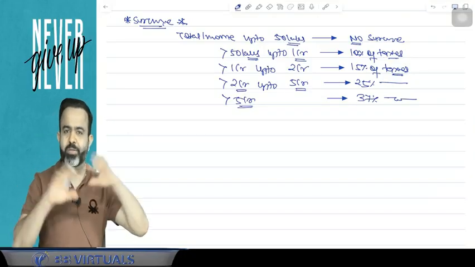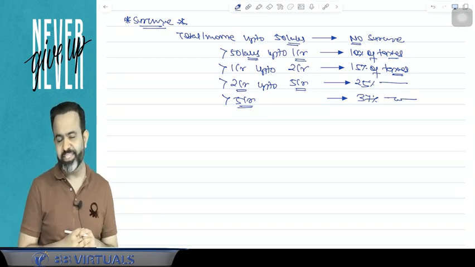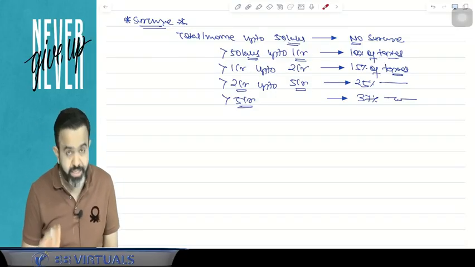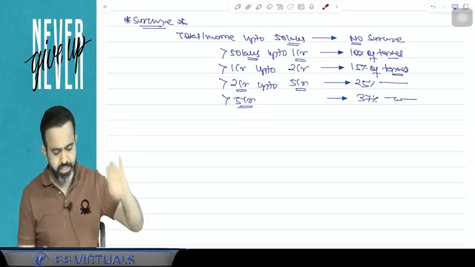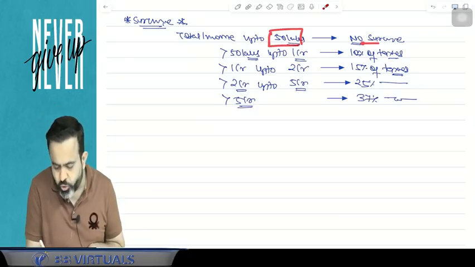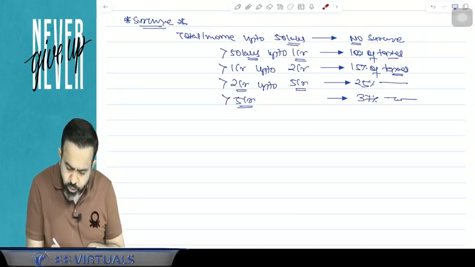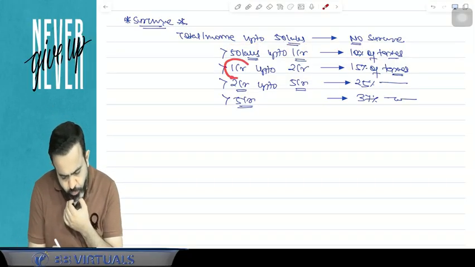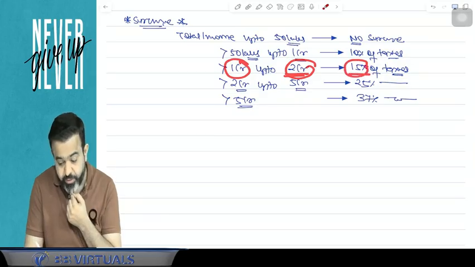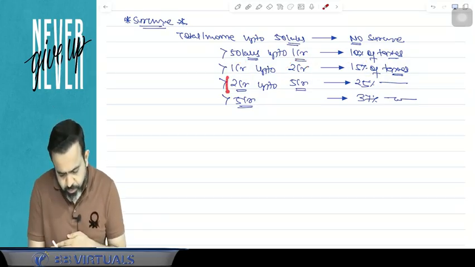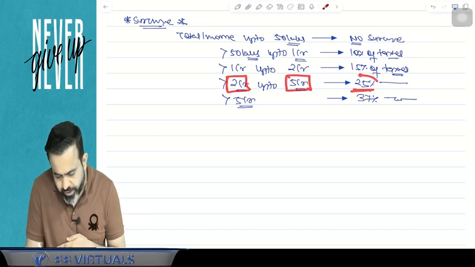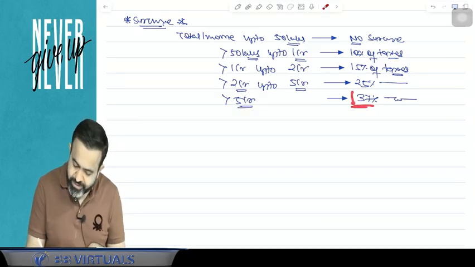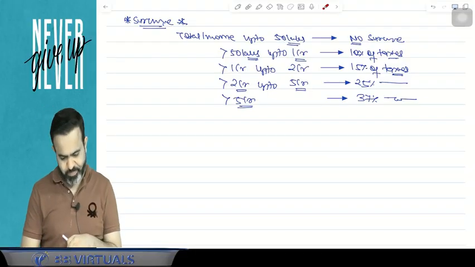So surcharge is not applicable to everyone. It is applicable only to the rich people. So if any person like individual, HUF, AOP, BOI, artificial juridical person is earning income up to 50 lakh, no surcharge. But if income is more than 50 lakh up to 1 crore, surcharge is applicable at the rate of 10% of the taxes. If income is more than 1 crore up to 2 crore, surcharge is at the rate of 15% of the taxes. If income is more than 2 crore up to 5 crore, then surcharge is at the rate of 25% of tax. And guys, if your income is more than 5 crore, you have to pay the surcharge at the rate of 37% on the taxes.